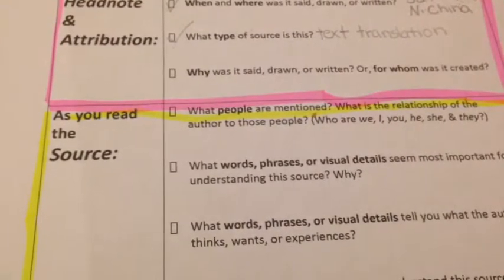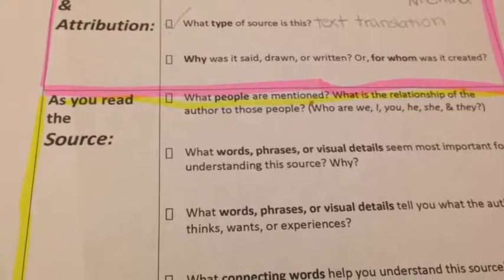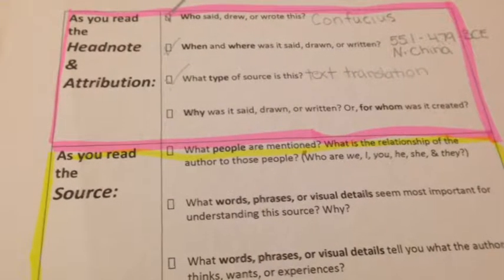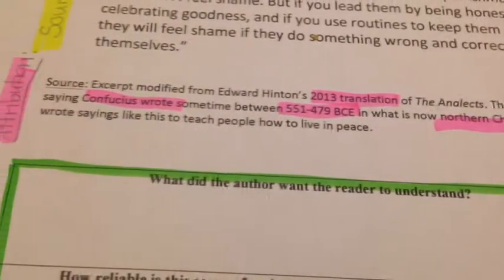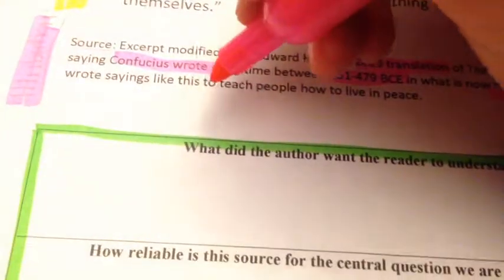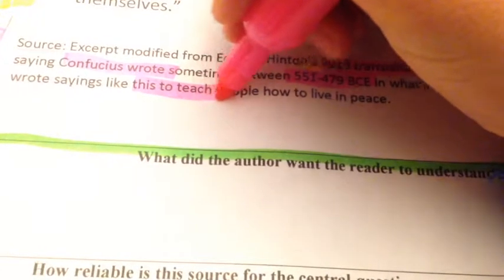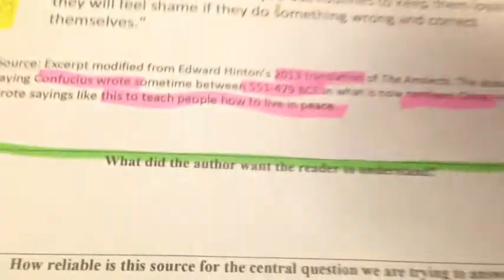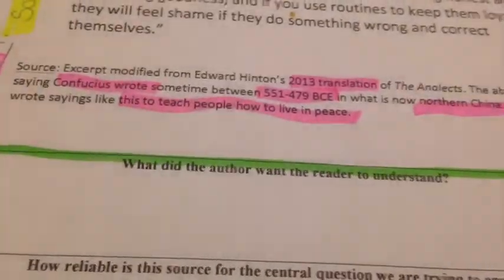Why was it said, drawn, or written? Or for whom was it created? See if you can answer that. If you looked over here and you said that he wrote it to teach people how to live in peace, you're correct.